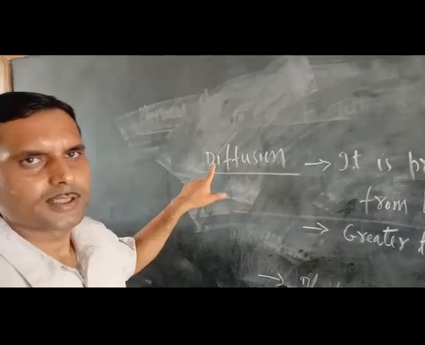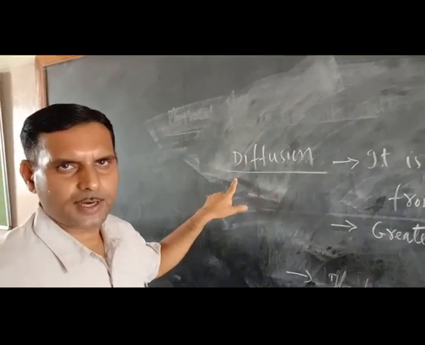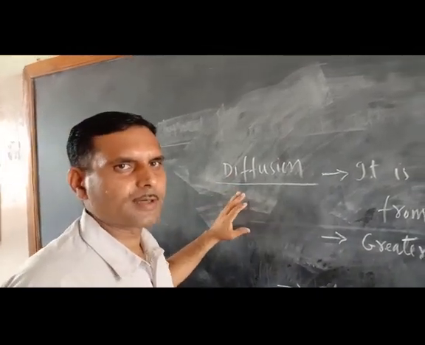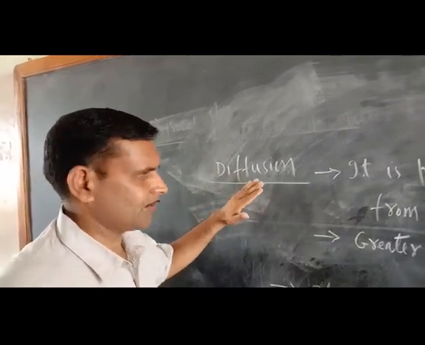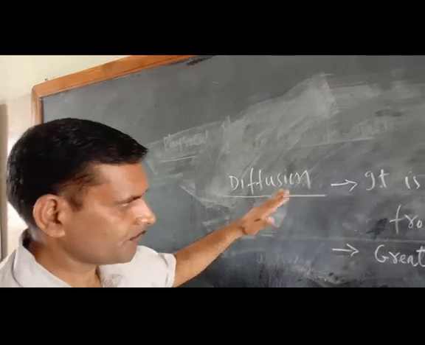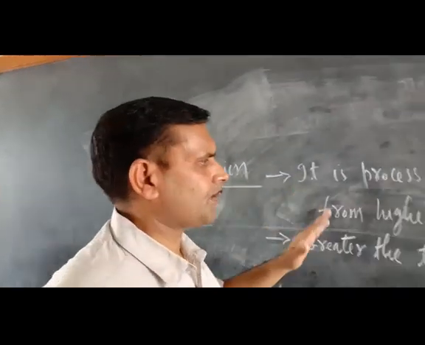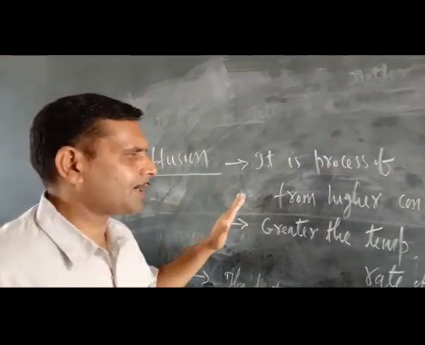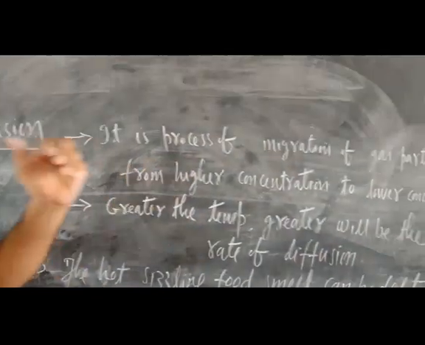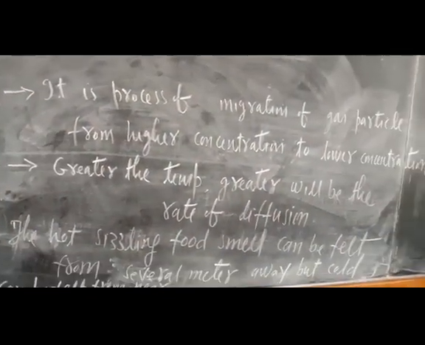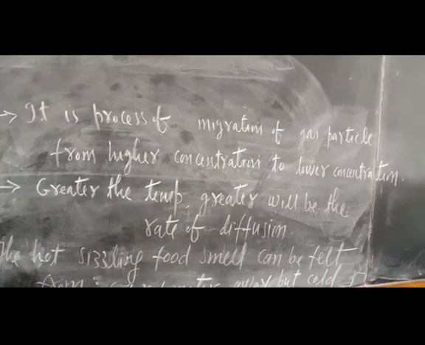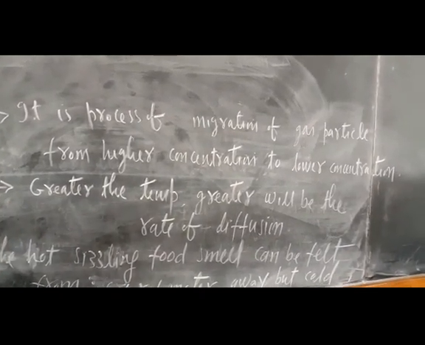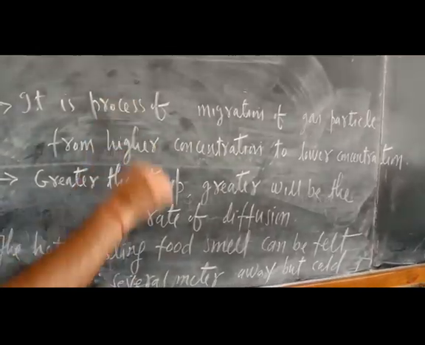Dear cadets, in addition to those things which I have taught you earlier, there are 2 other concepts involved in this chapter. The first one is diffusion. Diffusion is the process of migration of gas particles from higher concentration to lower concentration.